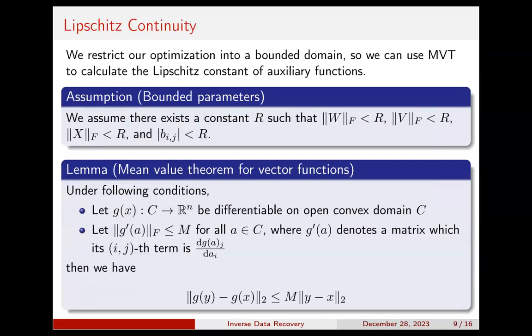Now, with the above derivation, we can verify some good properties of the Hessian. Let me introduce the assumption of bounded parameters. So we are restricting our optimization into a bounded domain, and hence we can use the mean value theorem to calculate the Lipschitz constant of auxiliary functions. This is the only assumption in our model, so it means that our result holds with great generality. The mean value theorem for vector functions is listed on this page, and we can directly call it to give a Lipschitz upper bound.